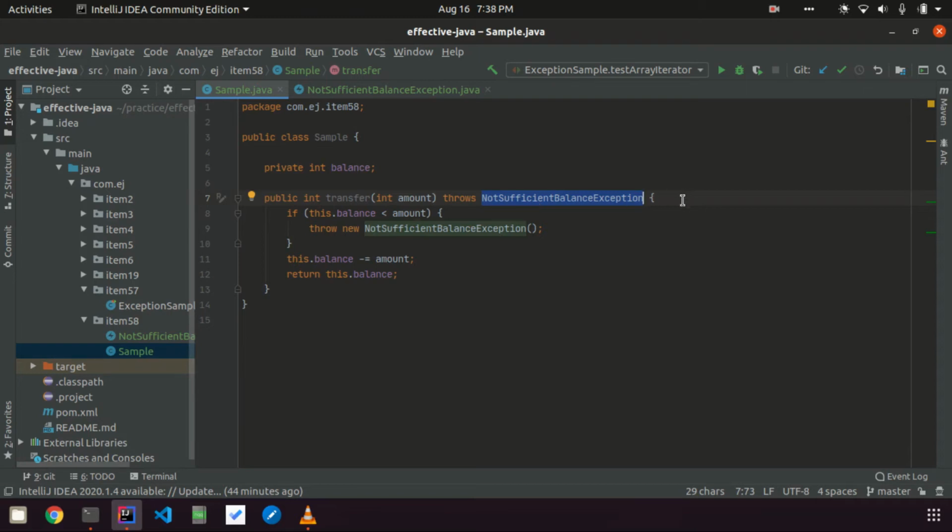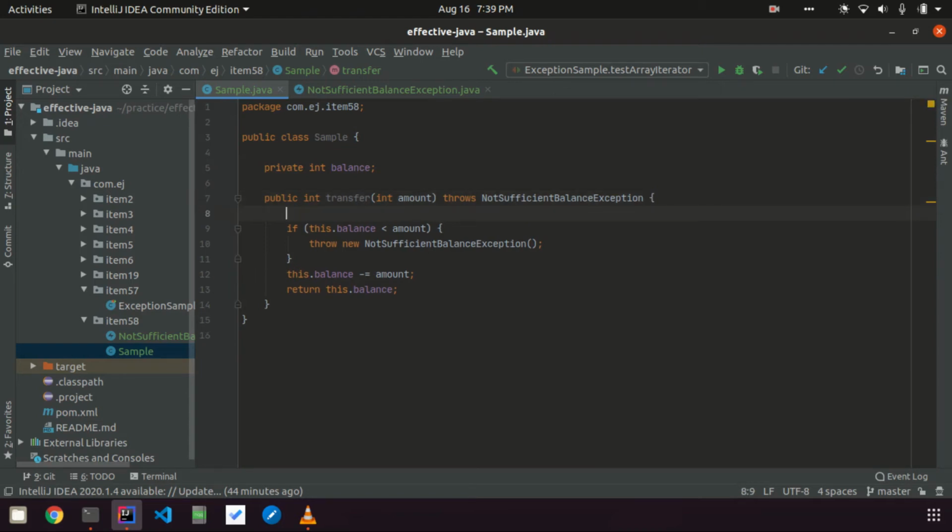Let's say this amount is negative. The consumer of the API gives a negative amount which is not acceptable by this API. This is a programming error from the consumer of the API, who has provided a negative amount. These kinds of conditions are unrecoverable conditions. So in these cases we can throw unchecked exceptions, which basically extend the runtime exception.